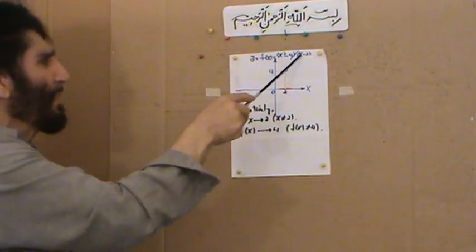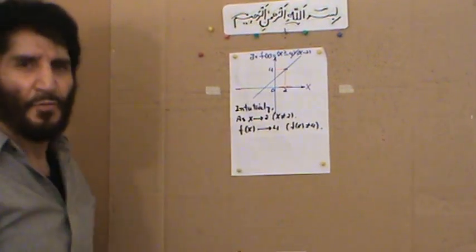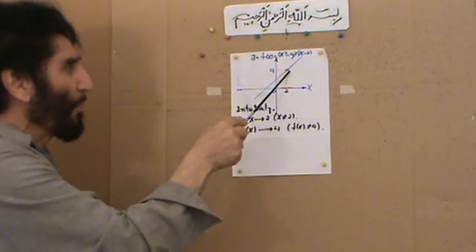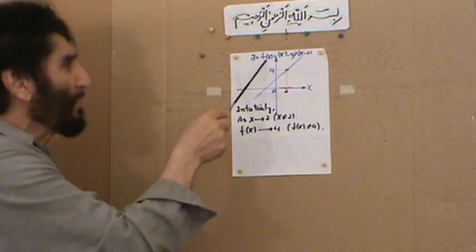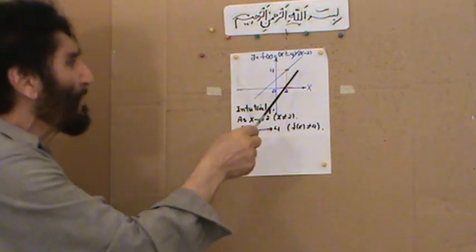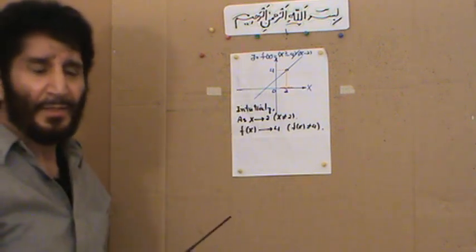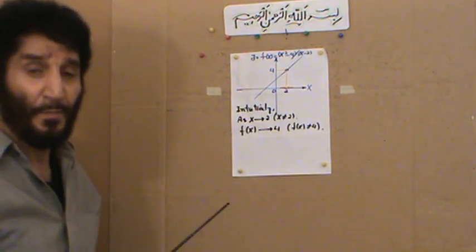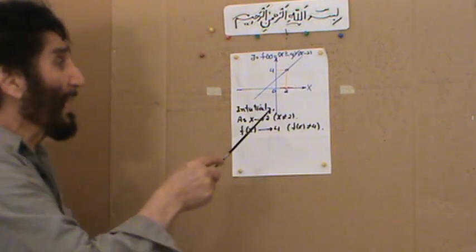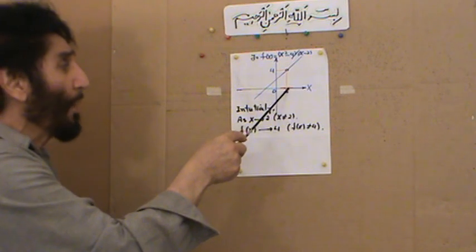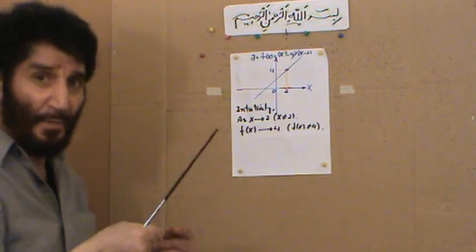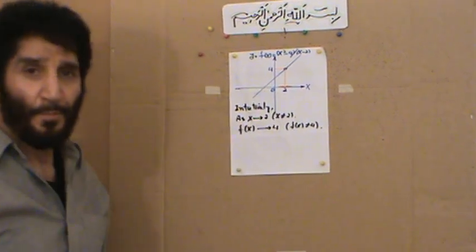So as you can see, this graph with the hole is the graph of g of x. And at (2, 4), I put a hole there, because the intention is to sketch the graph of f of x, not g of x. So that will be the graph of f of x equals x squared minus 4 over x minus 2 as x approaches 2. The limit of that, if you approach 2 from the right, as we did in the table we made, or from the left, will be the same: from left and right, the limit will be 4.